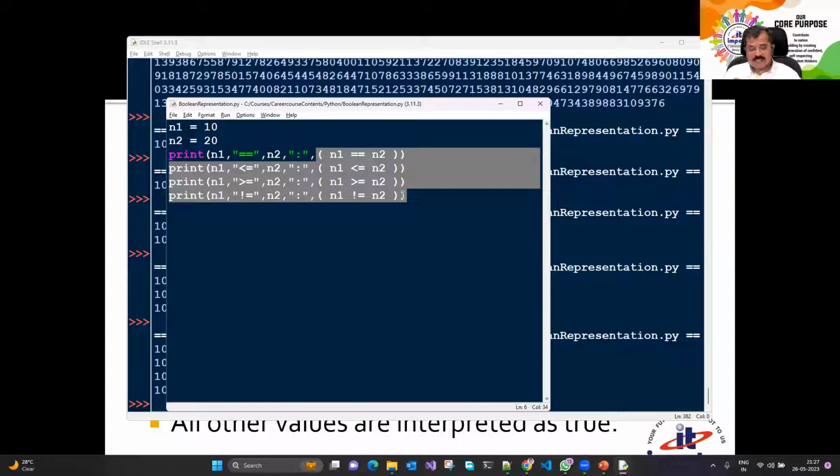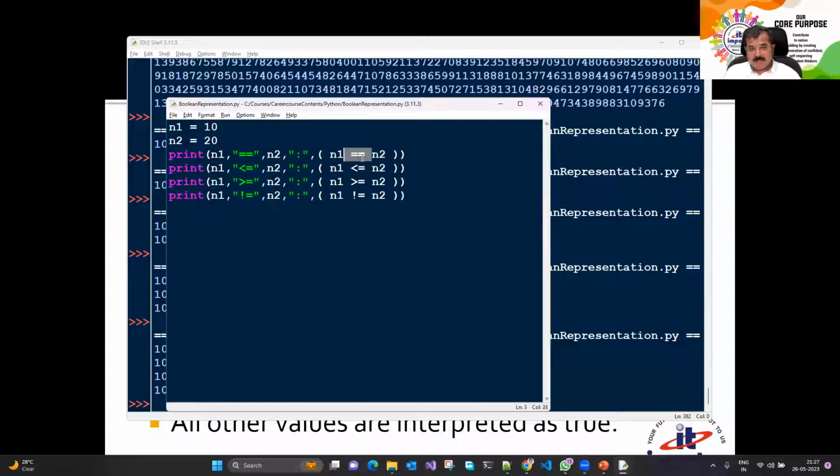So there are a lot of operators like these relational operators: equal to, not equal to, less than or equal to, greater than or equal to. Why are they called relational? Because they compare the relationship between two operands. They are all binary operators. See, they work on two: n1, n2, n1, n2. Everywhere there are two operands. This is one operand, this is another operand, and this is the operator. So all these operators operate on two operands, on two values. So they are all binary operators.